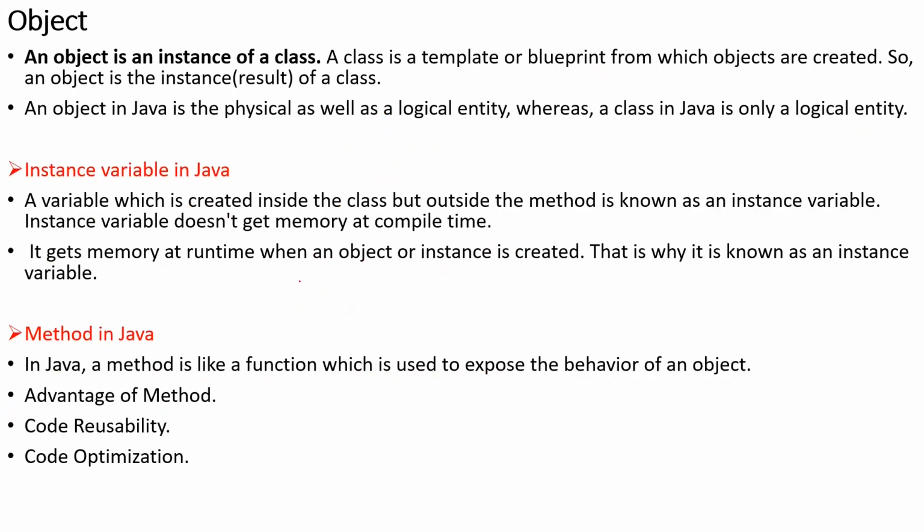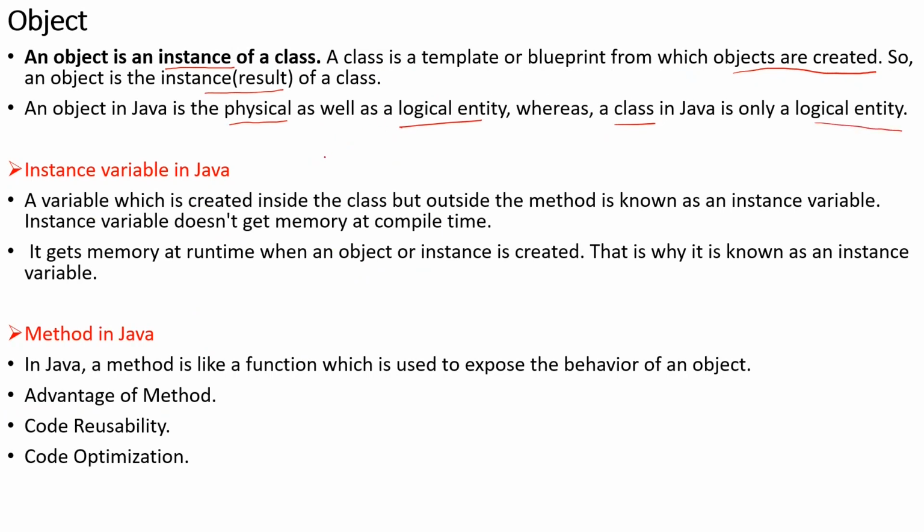Now next one is object. What is object? Object is called the instance of a class. A class is a template or a blueprint from which objects are created, as we have discussed. Now object is the instance of that particular class. An object in Java is a physical as well as logical entity, whereas class is only a logical entity.